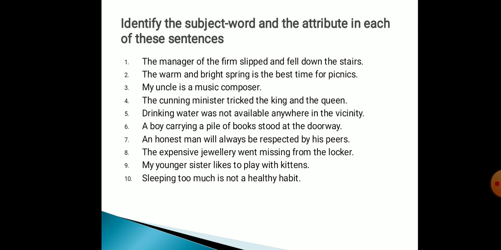Now here is another exercise related to subject word and attribute. You have to identify the subject word and the attribute in each of these sentences, and please note it down in your notebook as well. First, I will just explain it to you. The manager of the firm slipped and fell down the stairs. Here the subject word is the manager, and here there is no attribute in this.